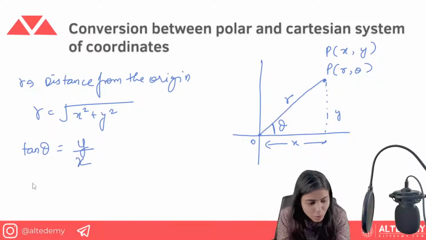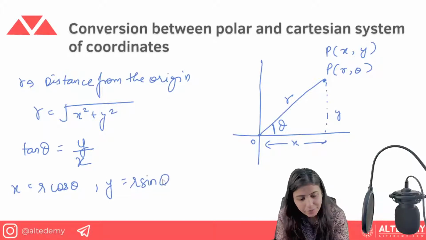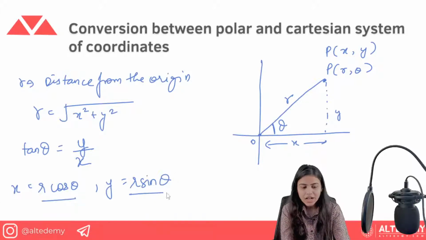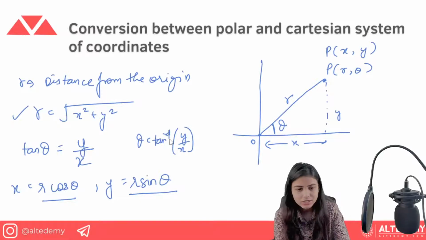Now everyone knows how you can write it as x is equal to r cos theta, y is equal to r sin theta. This is the conversion between polar and Cartesian. How do you calculate r? By using this formula, that is under root x squared plus y squared. How do you calculate theta? You can calculate it by tan theta is equal to y by x. So you know that tan inverse y by x becomes the value of theta. I hope you are clearly understanding the concept of this coordinate system.